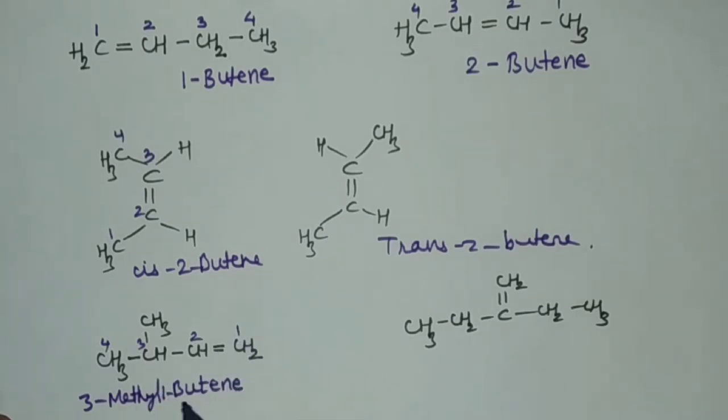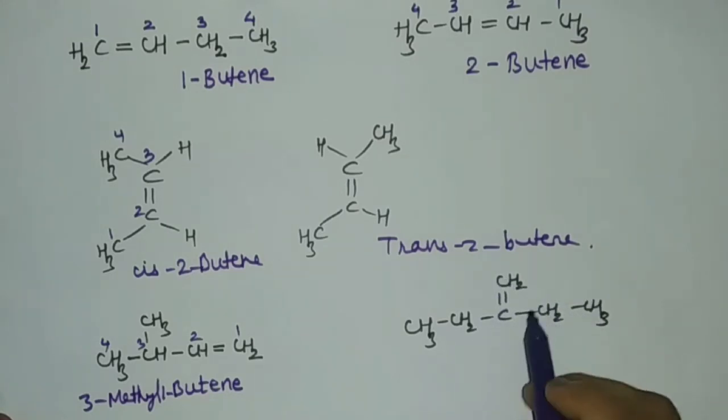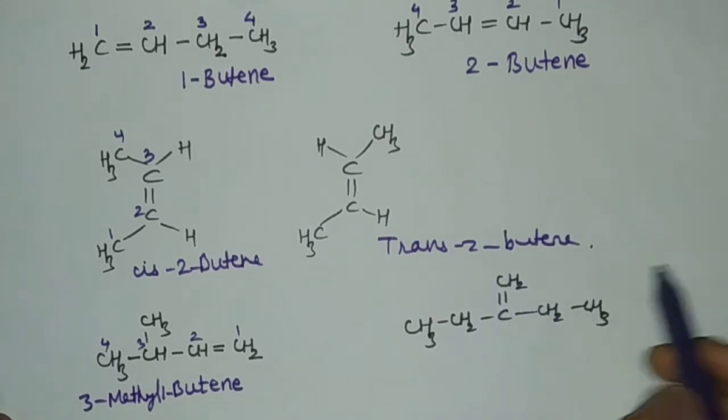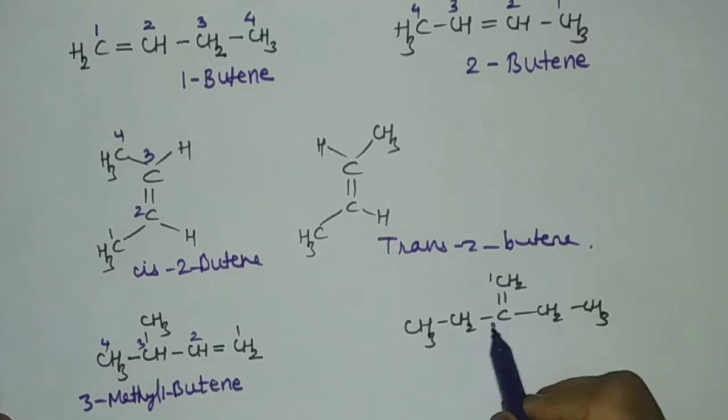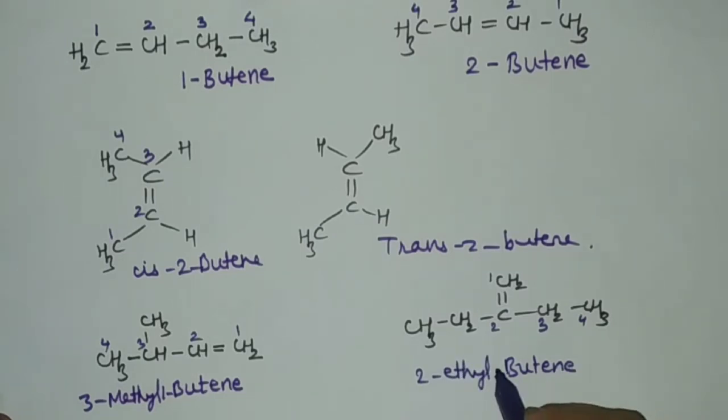So 3-methyl-1-butene. Then over here, we'll consider this carbon atom because there is a presence of double bond over here. So 1, 2, 3 and 4. So that is again butene. And on the second position, there is a presence of an ethyl group. So 2-ethyl-1-butene.